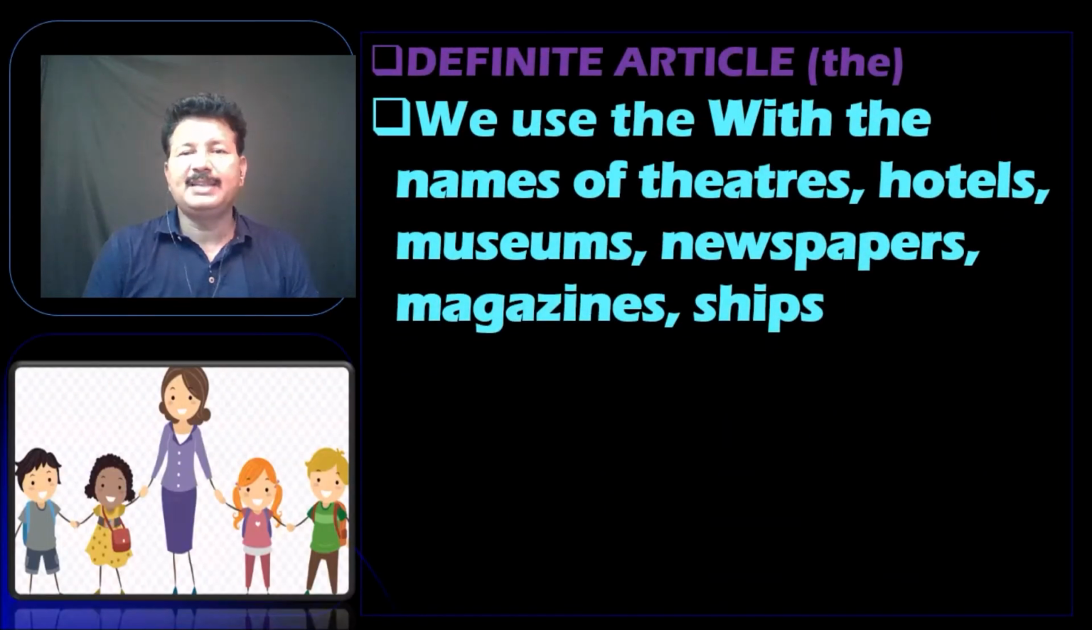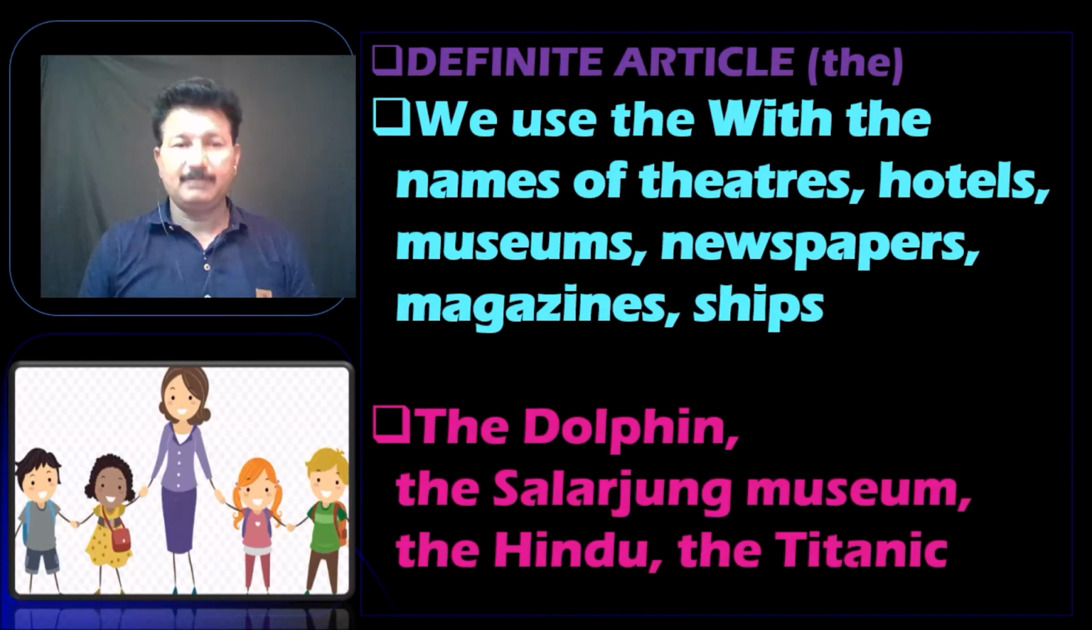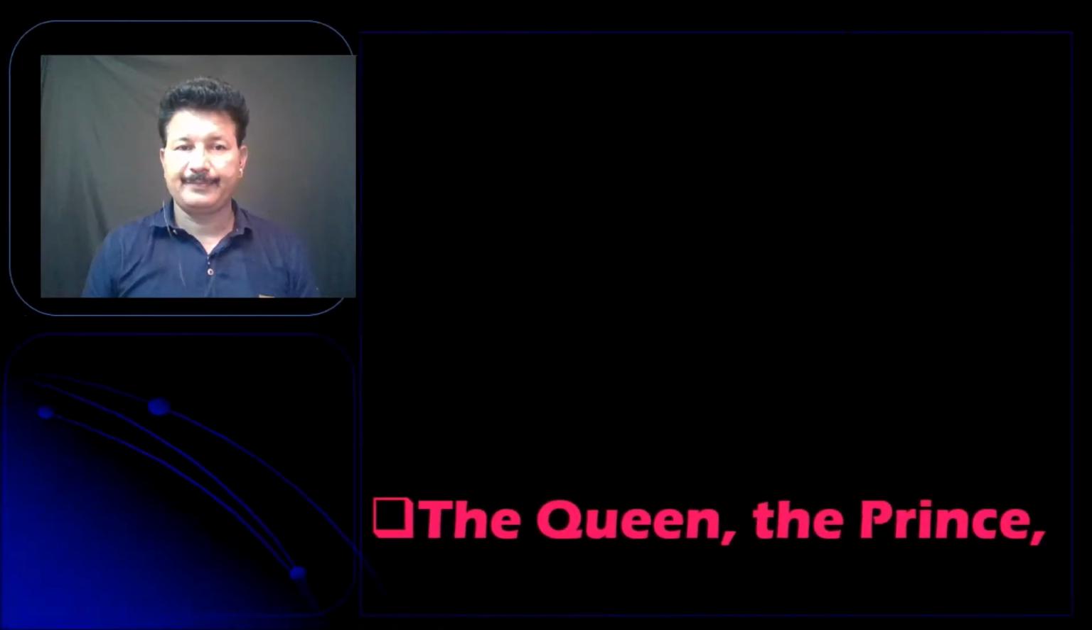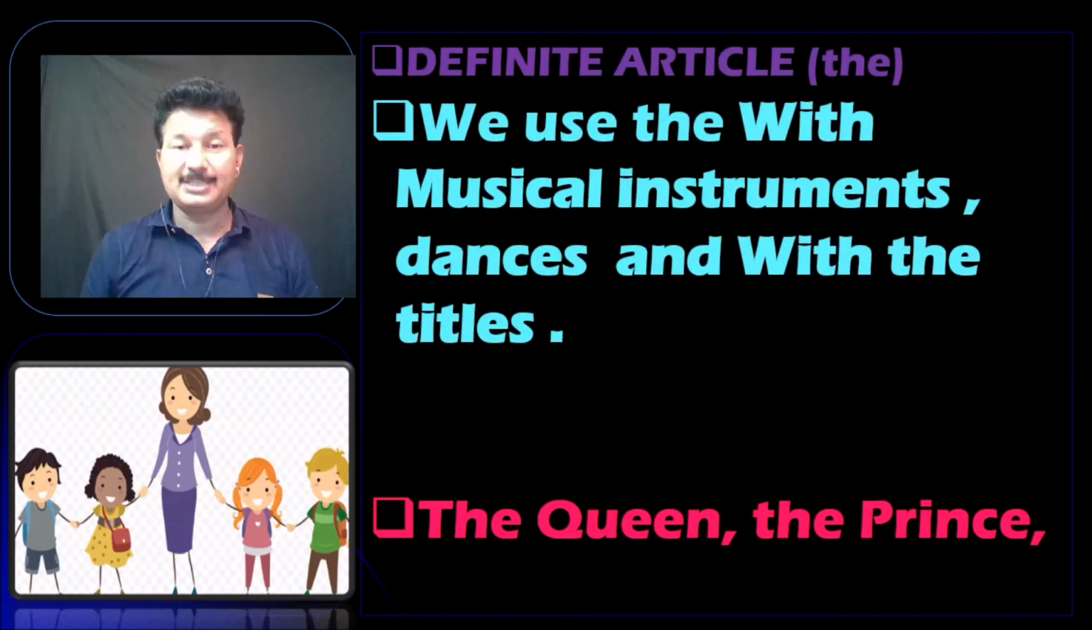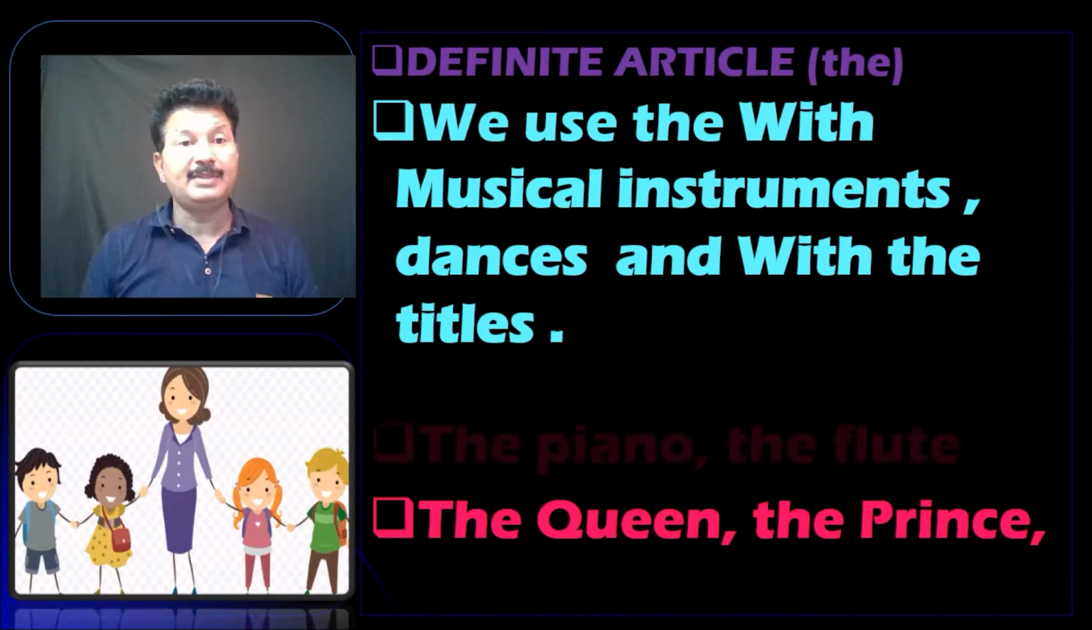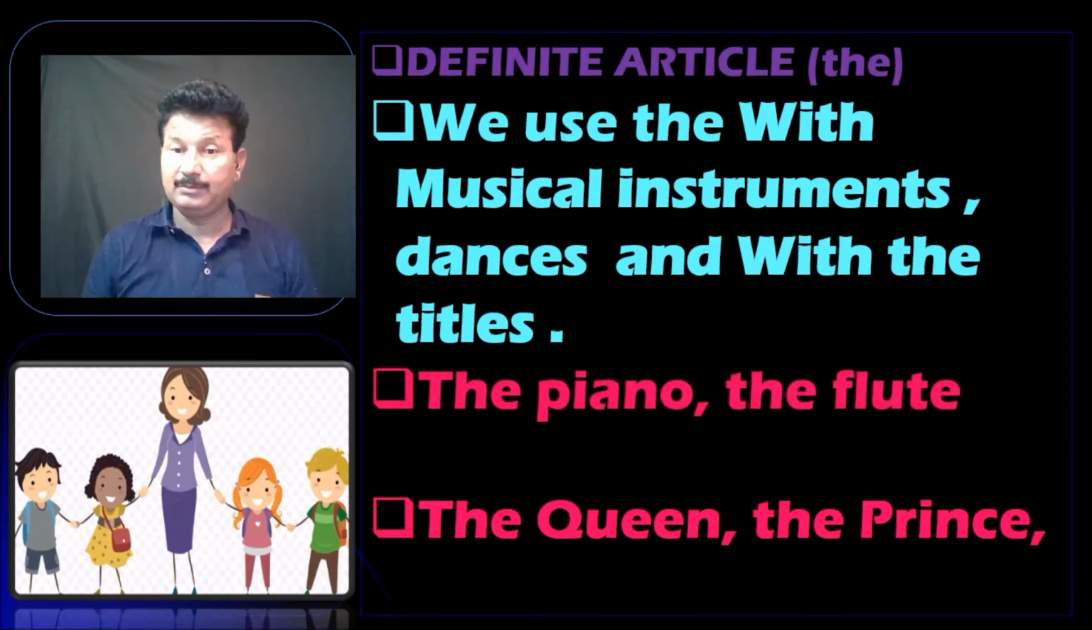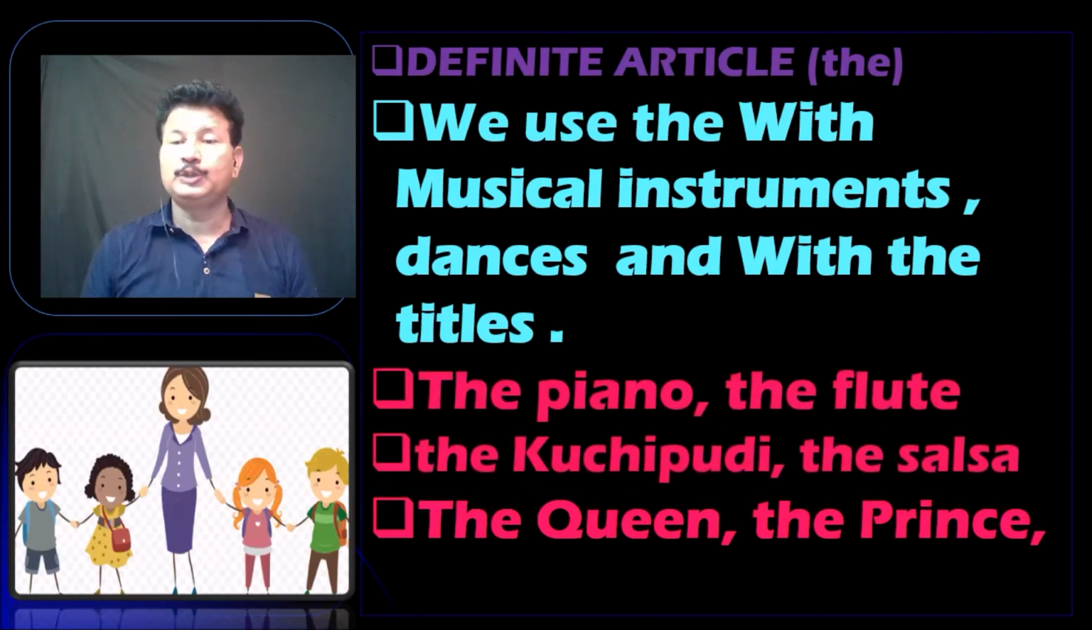So we use "the" with the names of theaters, hotels, museums, newspapers, magazines, and ships, like the Dolphin, the Salazar Museum, the Hindu, the Titanic. We also use "the" with musical instruments, dances, and titles. This is very important. The piano, the flute, the kuchipudi, the salsa, the queen, the prince.